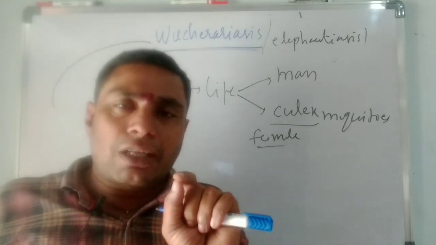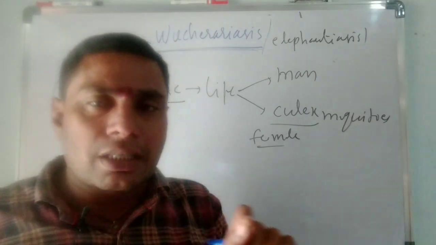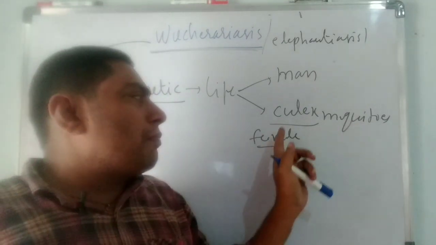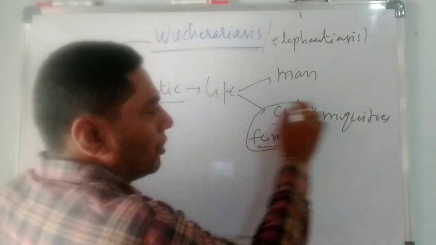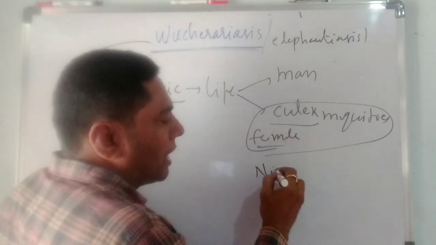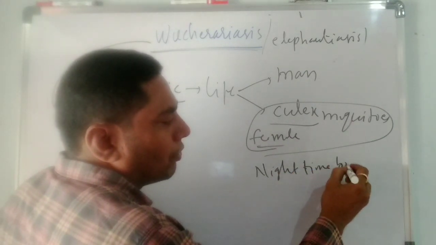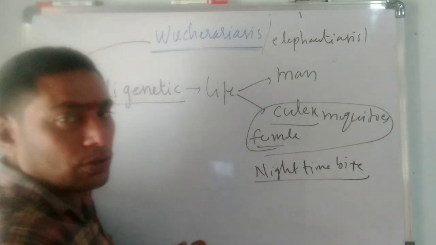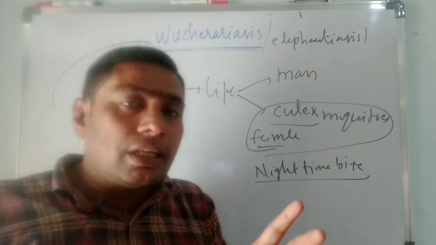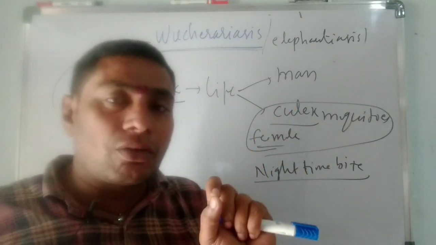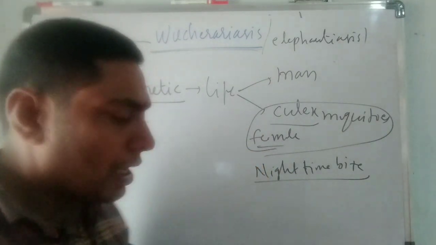The transmission method of Wuchereriasis is through the female Culex mosquito. The Culex mosquito is a nighttime biting mosquito, so it is known as nocturnal. The filarial worms are known as nocturnal parasites.